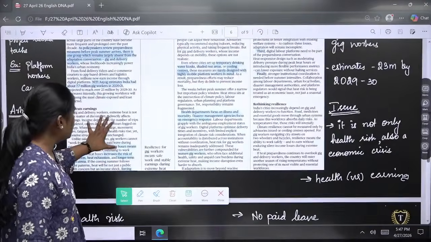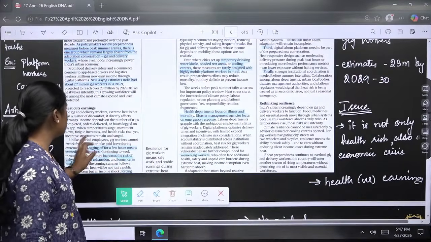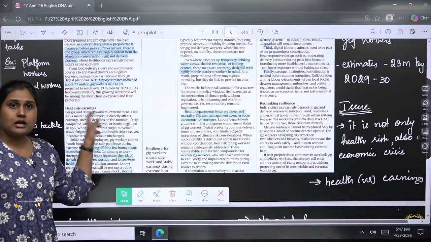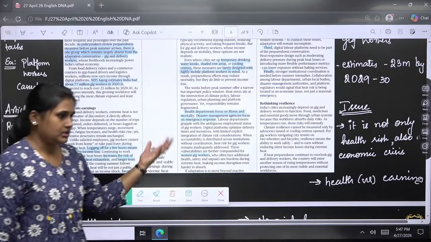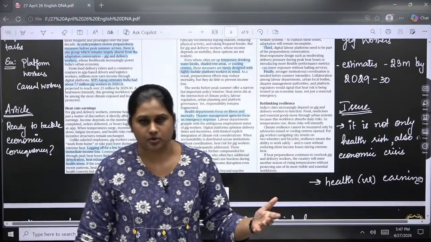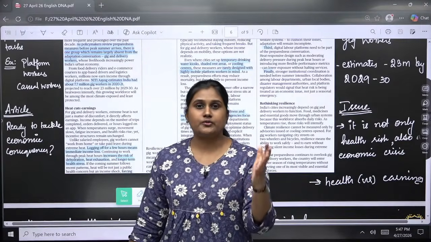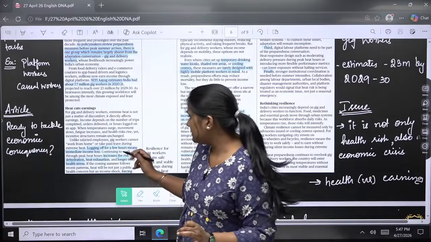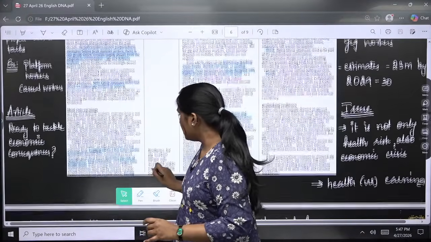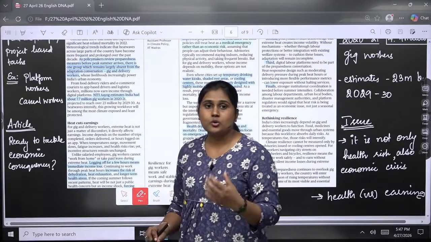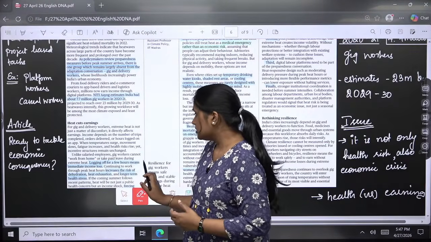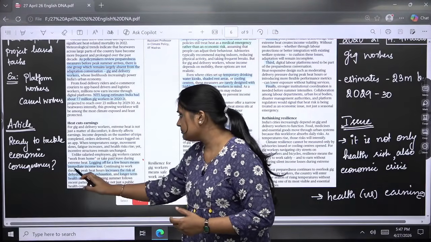Okay, so we will be seeing one by one for this. Heat cut earnings, where the higher, which we have discussed, the higher heat exposed time. So if I am working from 12 p.m. to 3 p.m., that is the peak summers, right? So at that time, if I am not able to go for work, or if I am not able to go with that energy to perform my task that I have planned for today, the logging off for a few hours means immediate income loss.